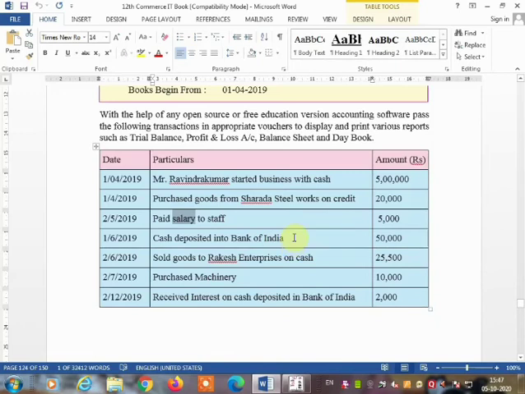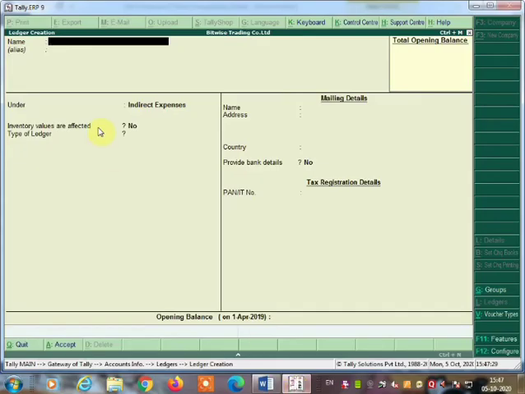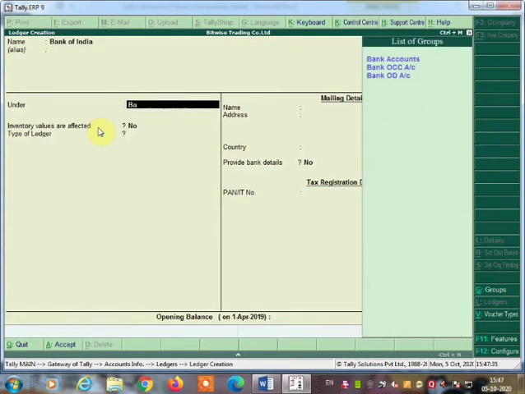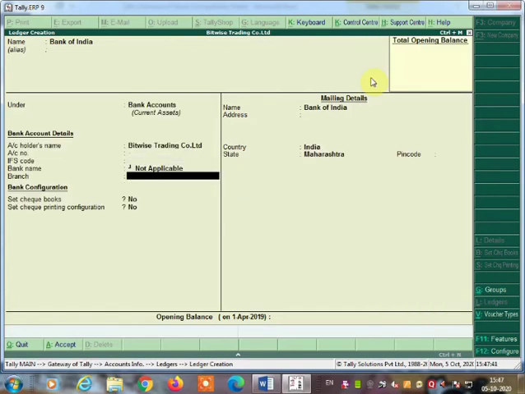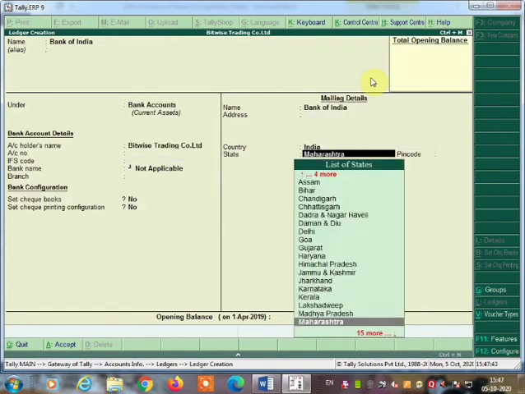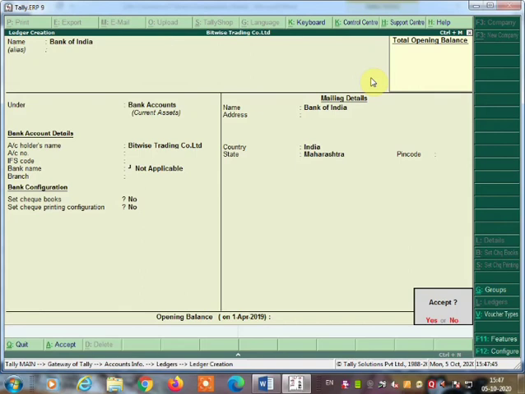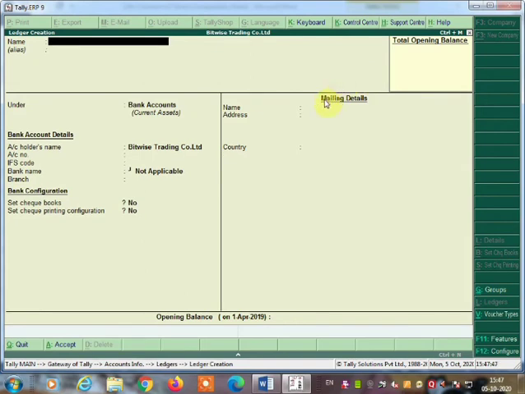Here also we are going to make a contra voucher. So Bank of India account ledger we are going to create. Bank of India bank account. This will go under bank account here. So bank account. Okay, next, cash account is there by default, so no need to create a ledger.